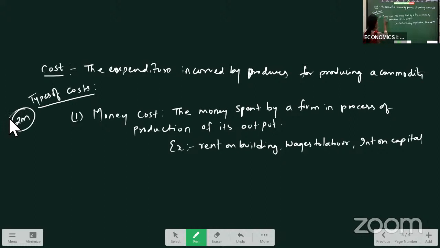Money cost. What is money cost? The money spent by a firm in the process of production of its output. Example, rent on building, wages to labor, interest on capital.